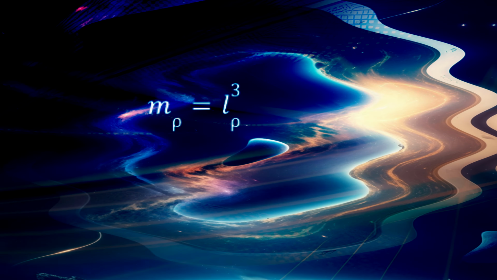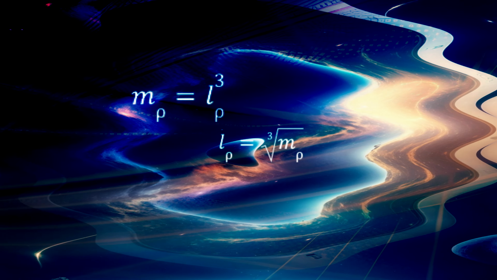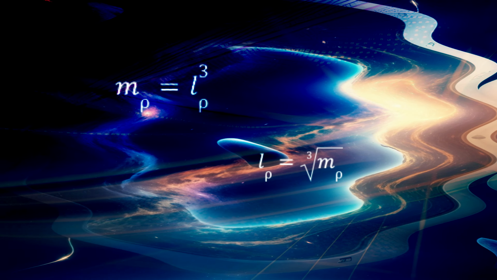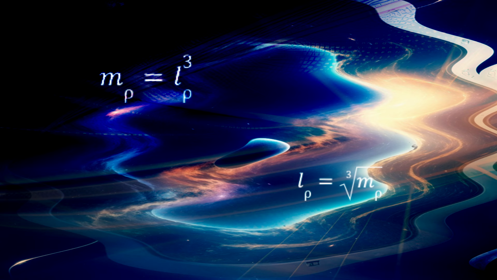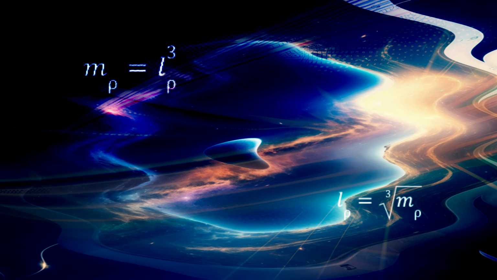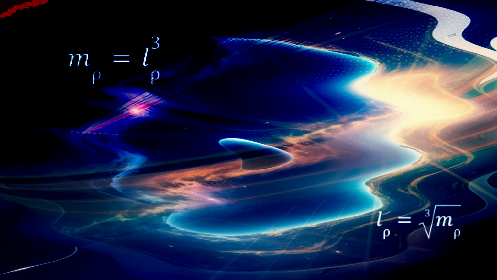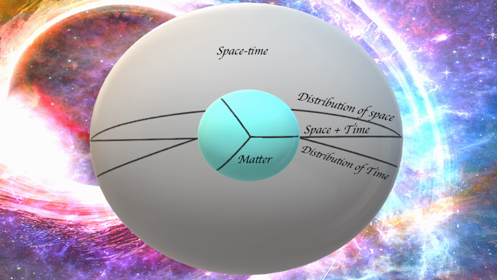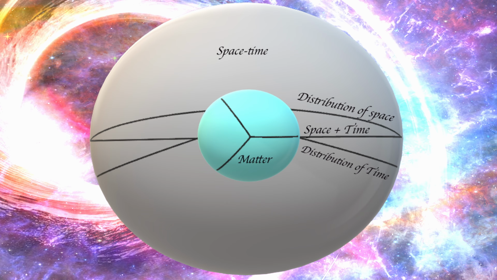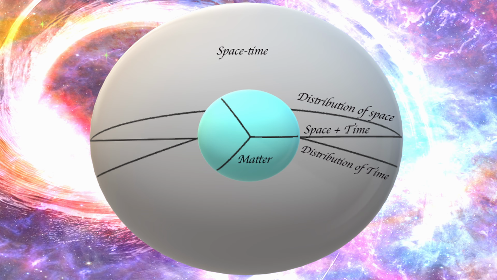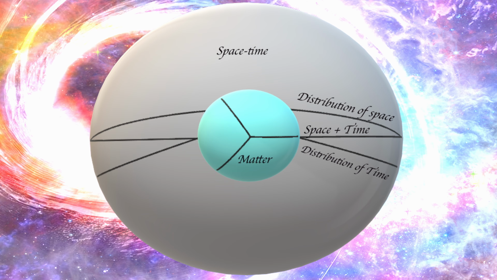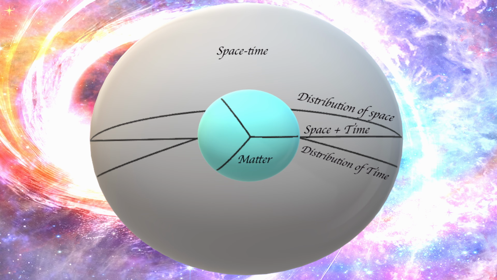If the Planck mass is equal to Planck length cubed, then the quantist value or strength of Planck length concerning Planck mass will be as follows. Planck length is equal to the cube root of Planck mass. In the figure, the inner sphere represents the amount of matter contained in a system. The outer sphere represents the spacetime that the mass inside can influence.